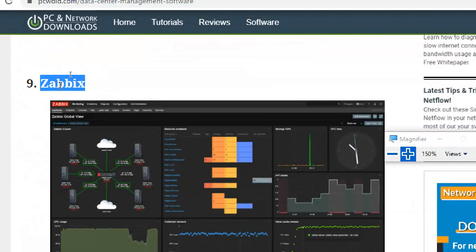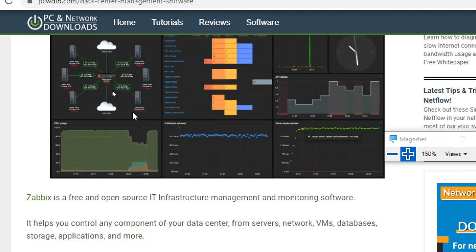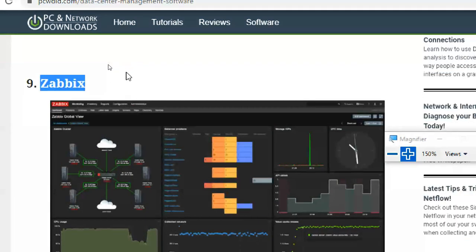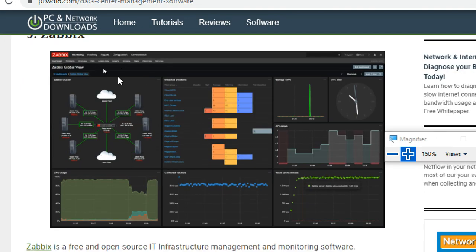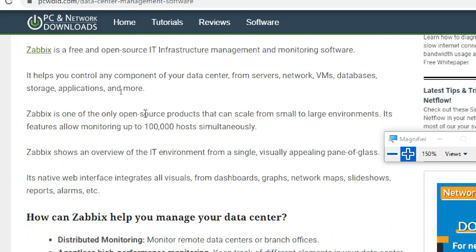Zabbix. Zabbix is also one of the data center tools. Freely we can install and monitor with it. Last time I tried it, but again I kept busy with traveling from here to there, so I dropped it. I downloaded Zabbix. Okay, if you see the Zabbix view, PRTG and Zabbix are both popular data center monitoring tools. So you can see physically how they are connected and what the status of the data centers is.